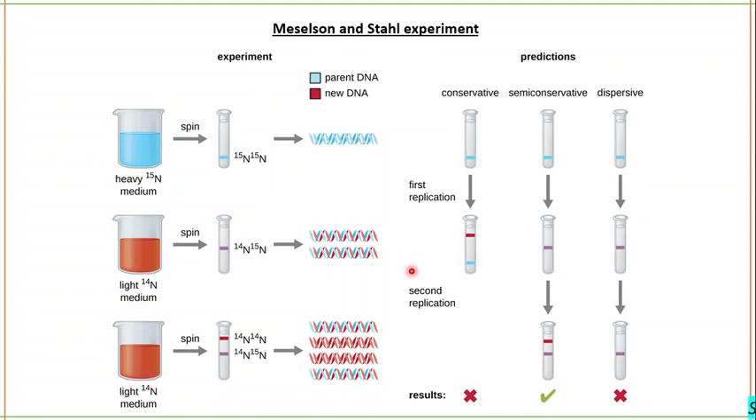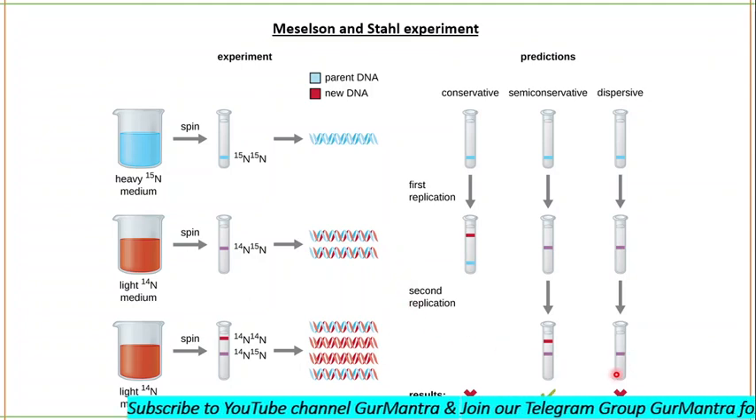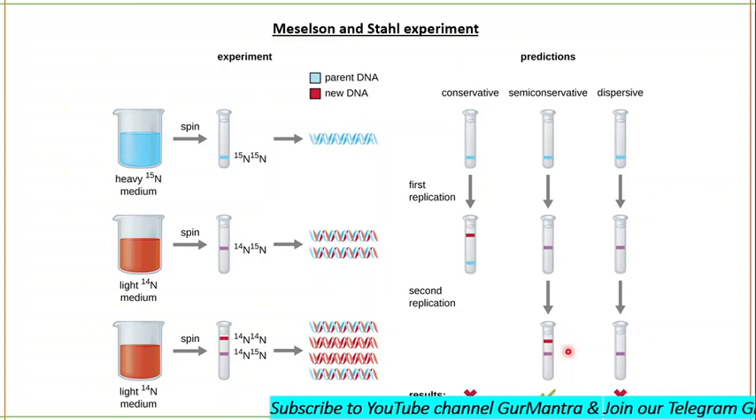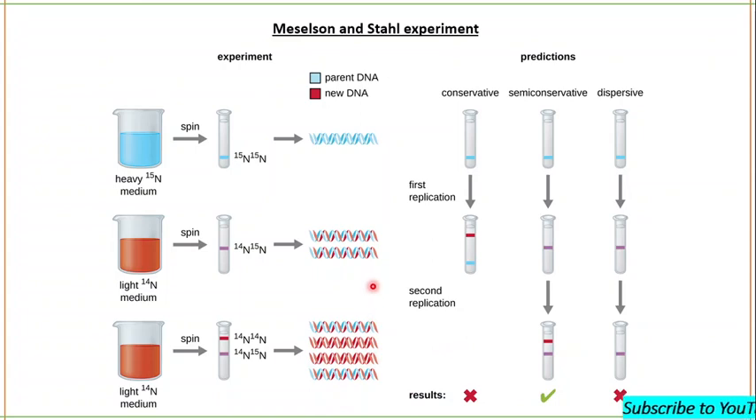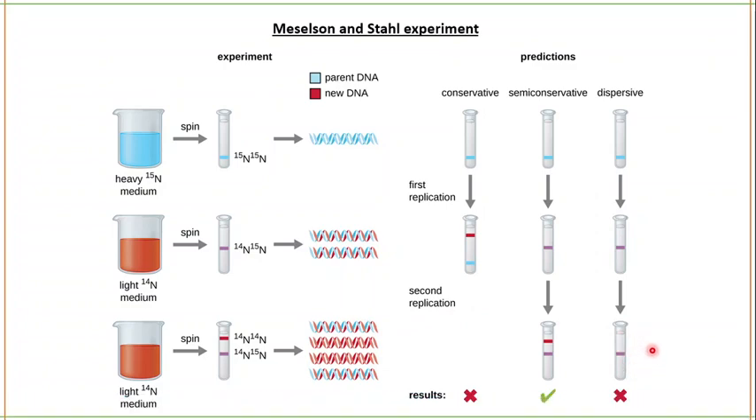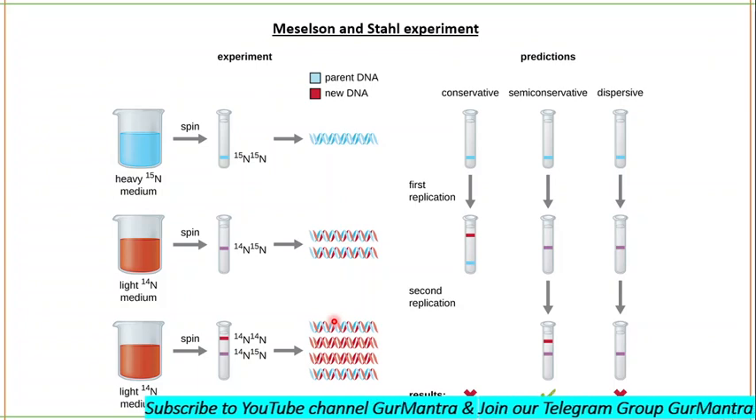So they let the DNA grow for one more generation, and they got the results from the F2 generation. They didn't find this kind of band. They found a medium band, and one floating above the medium band. Now they concluded that it must be the semi-conservative mode of replication. If there were a dispersive mode of replication, the band should be like this, but they didn't get that kind of band. This is how they concluded that DNA replication is semi-conservative.